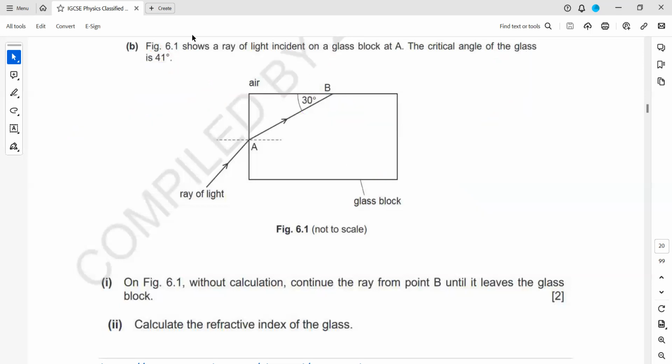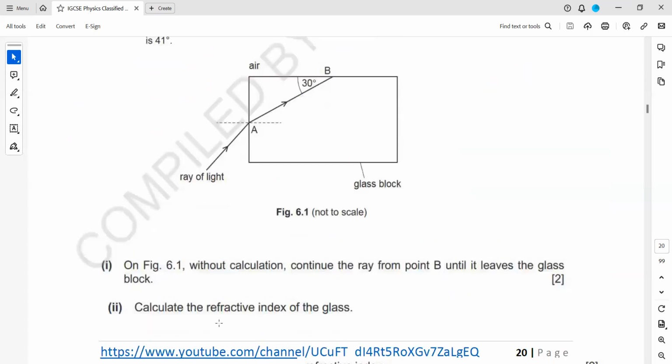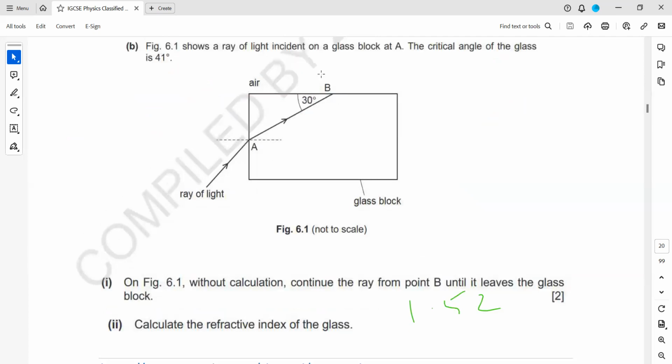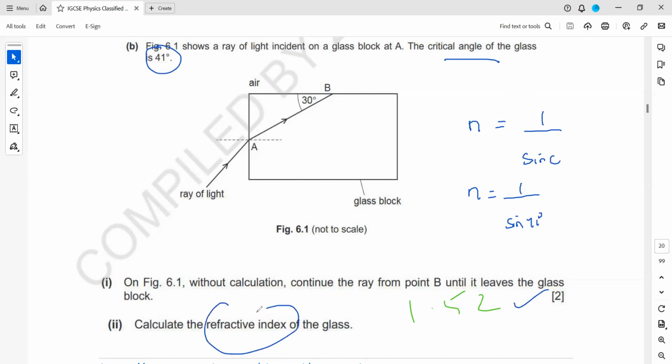Then calculate the refractive index. If you want to calculate the refractive index and we have the critical angle given as 41, the relation between refractive index and critical angle is n equals 1 over sine c. So refractive index is 1 over sine 41, you get 1.52. What is the unit of refractive index?